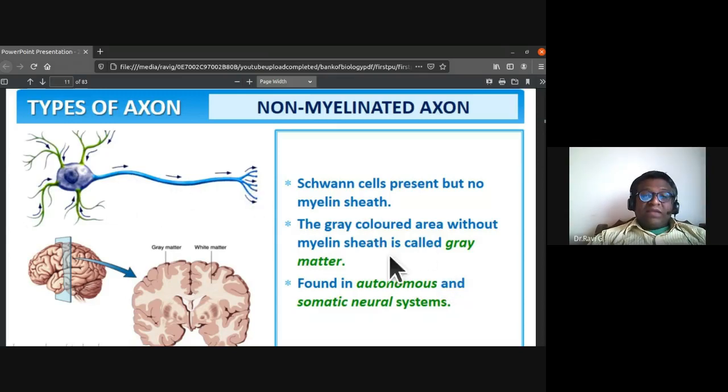Here you can notice the gray matter and white matter. In the spinal cord, the white matter is outside and the gray matter is interior, whereas in the brain, the gray matter is exterior and the white matter is interior. White matter is made up of myelinated axons. Gray matter is made up of non-myelinated axons.